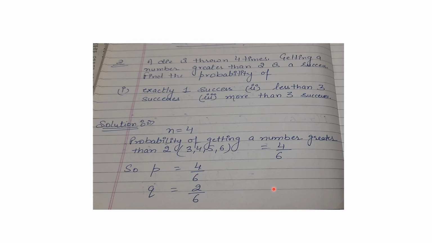Now they are asking for getting exactly one success, so the number of successes will be 1. In the second point, they are asking for less than 3, so we have to find the probability of less than 3 successes. And under the third point, they have asked for more than 3 successes. Here we have to find the probability of getting more than 3 successes out of a total of 4 trials.